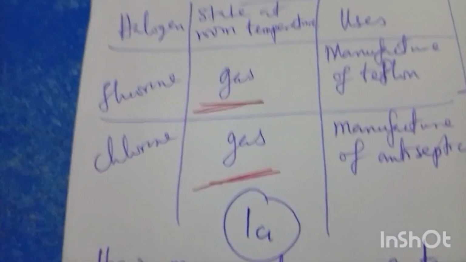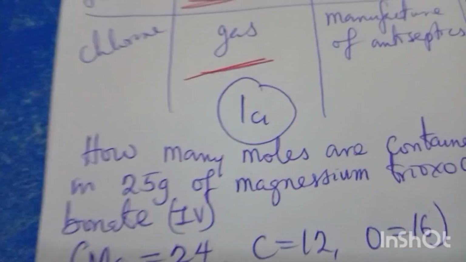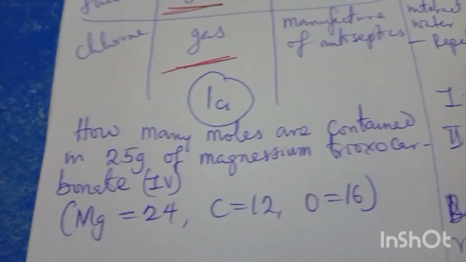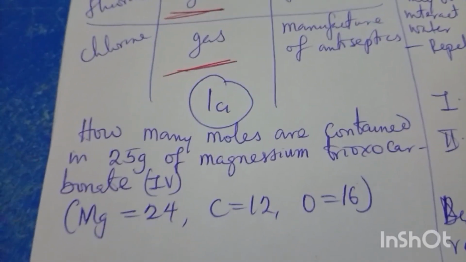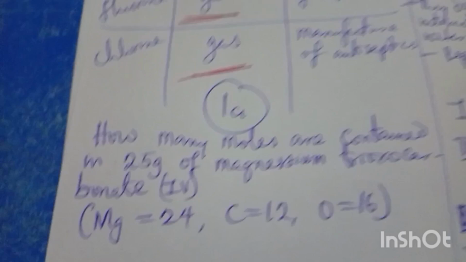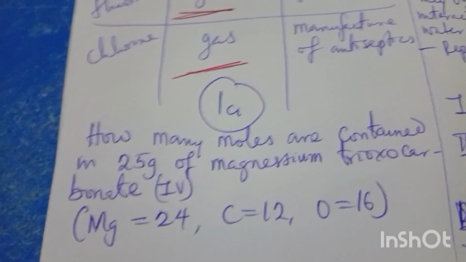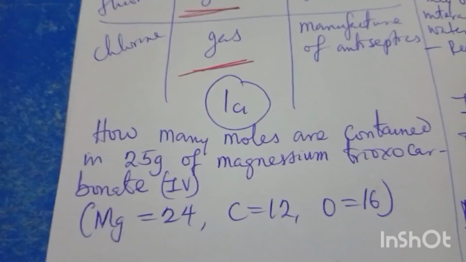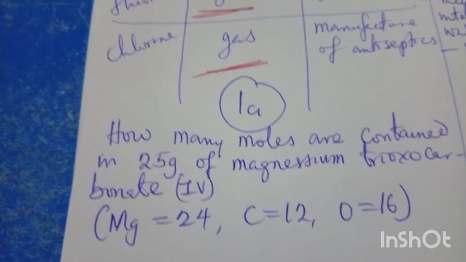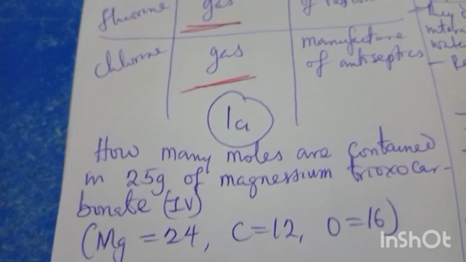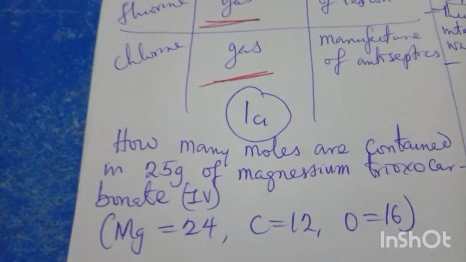So that is 1A and 1B. Going to 1C, this is a calculation, stoichiometry, but a simple one. They asked how many moles are contained in 25 grams of magnesium carbonate, MgCO3, and they gave us the atomic masses: magnesium 24, carbon 12, oxygen 16. How can we solve this? You need to know that magnesium carbonate, MgCO3, you need to break it down to get what?